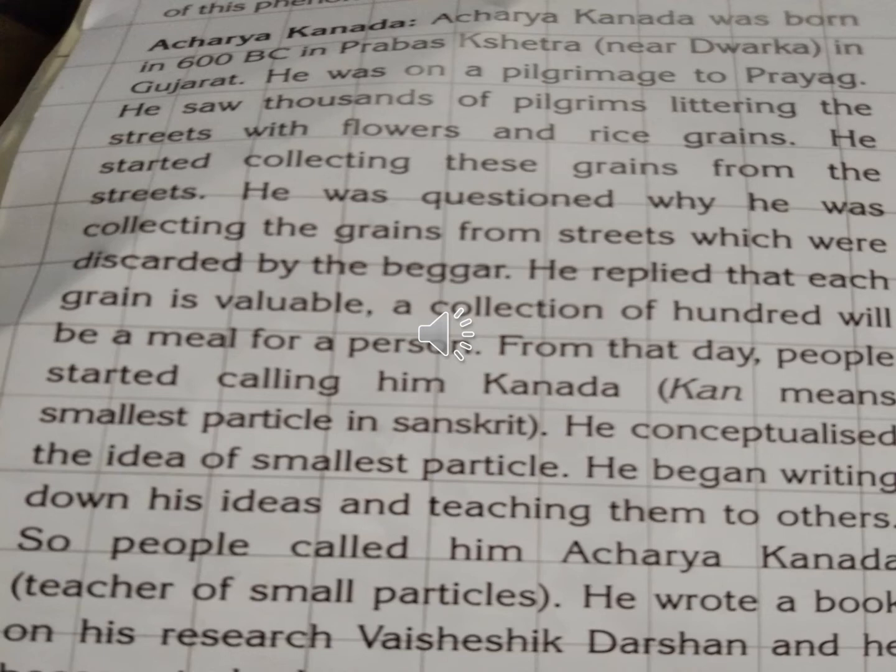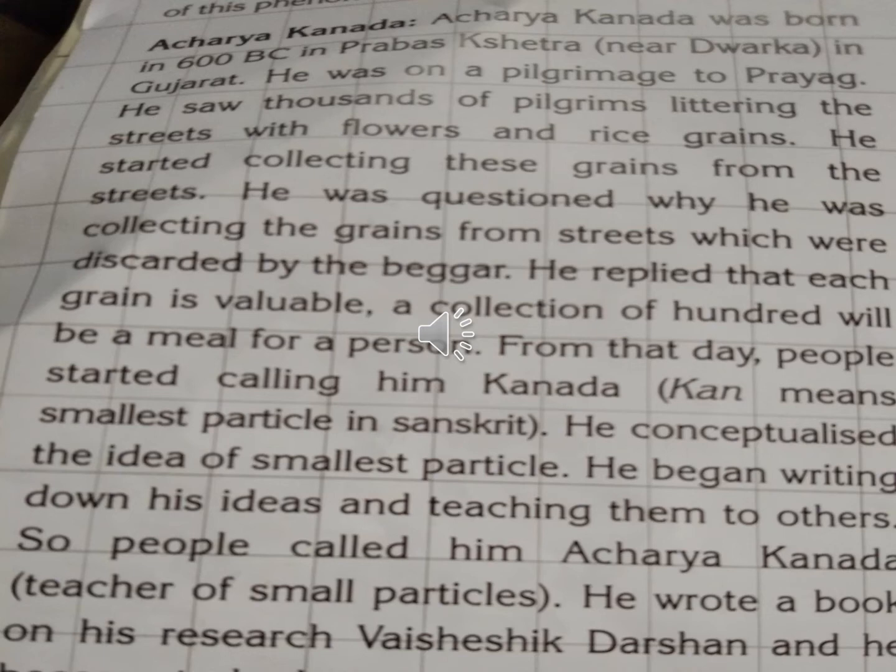He was on a pilgrimage to Prayag. Pilgrimage. He saw thousands of pilgrims littering the streets with flowers and rice grains. Thousands of pilgrims littering the streets with flowers and rice grains. He started collecting these grains from the street. So this Acharya collected all those grains from the streets.